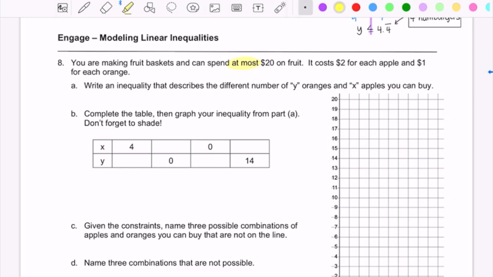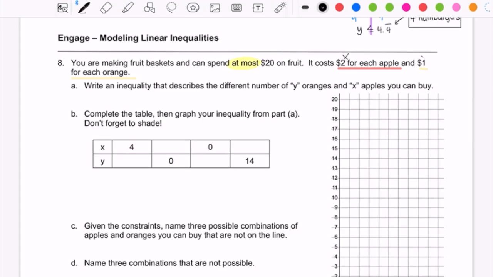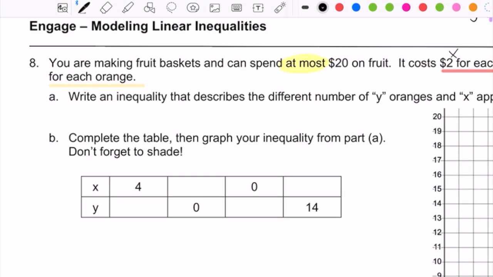It costs $2 for each apple and $1 for each orange. So we're going to start out by writing an inequality that represents what's going on. So it's $2 for each apple, and then $1 for each orange. And so we're going to use x to represent apples, and then we'll use y to represent oranges. And so we'll start by writing an inequality. So $2 for each apple plus, and then you can put the 1 here if you want to for each orange, but you can also erase that 1. You don't need to write it there.